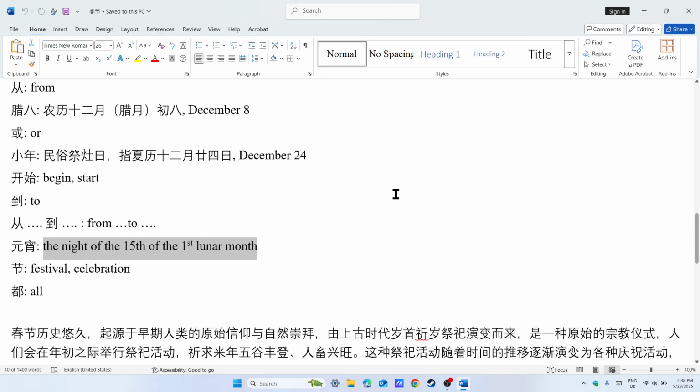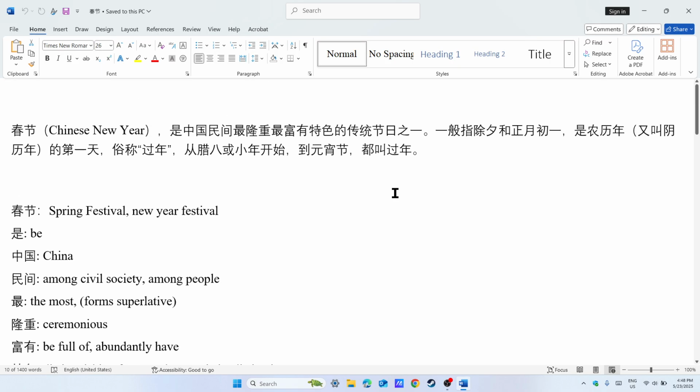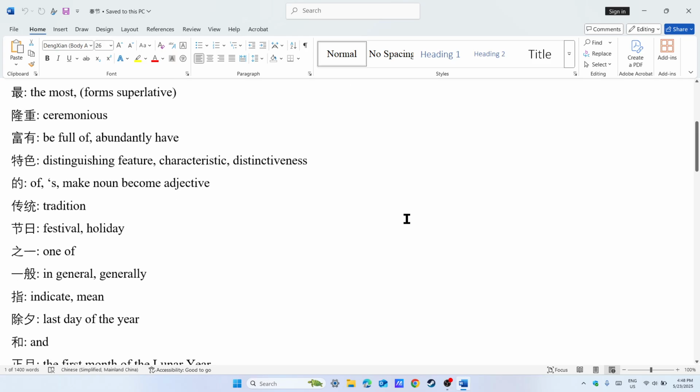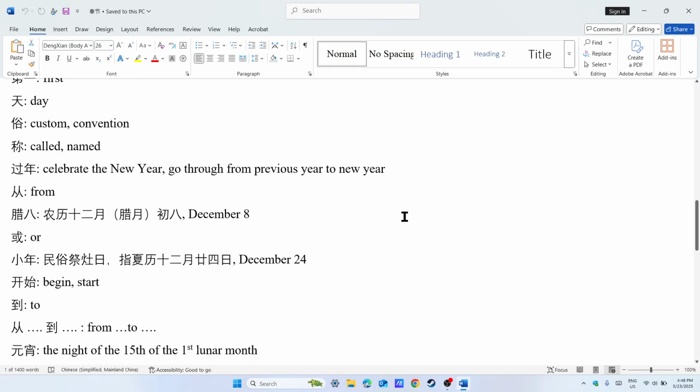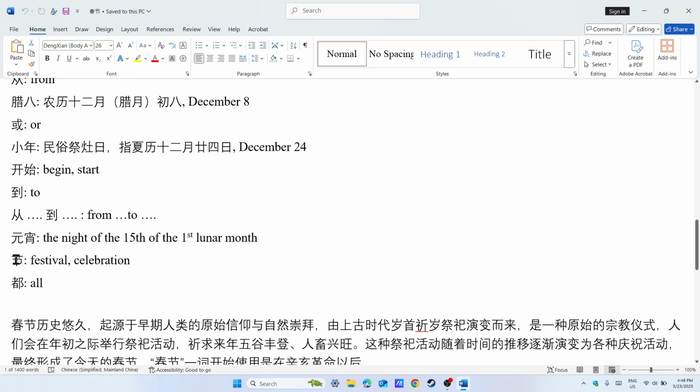This is 元宵, and then we encounter this 节. 节 is a festival or celebration.